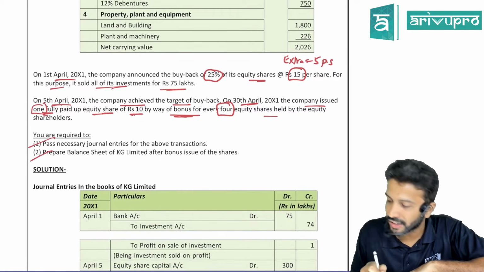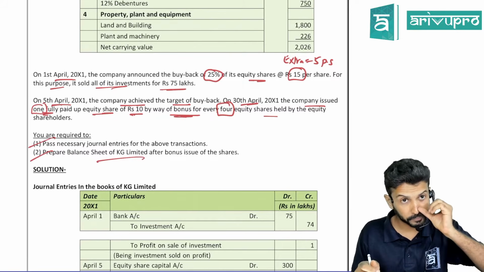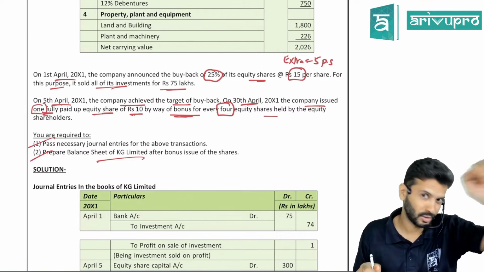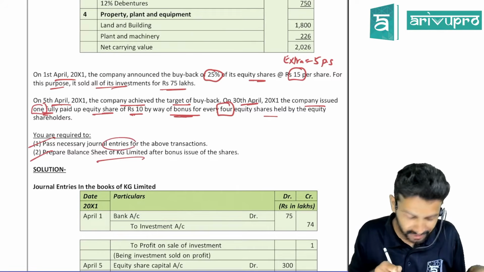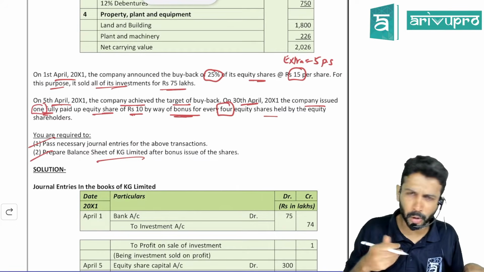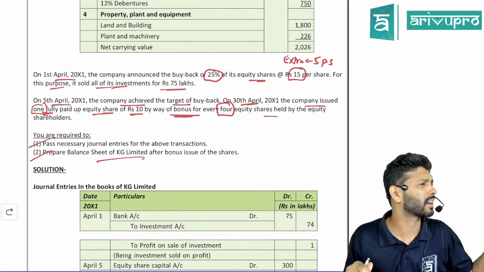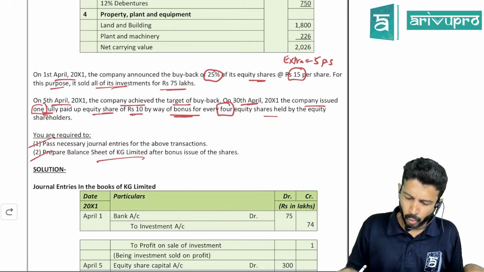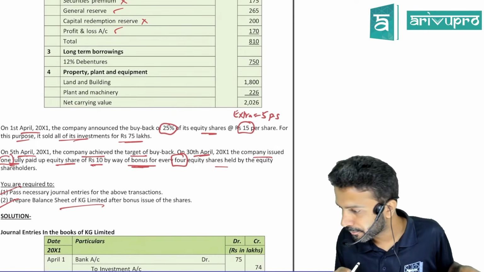So pass the journal entry and prepare the balance sheet. The balance sheet is something you will do. The journal entry is something I will do. One more problem, I'll take a balance sheet and show you. Anyway, I got the practice. So bonus is only the extra thing.